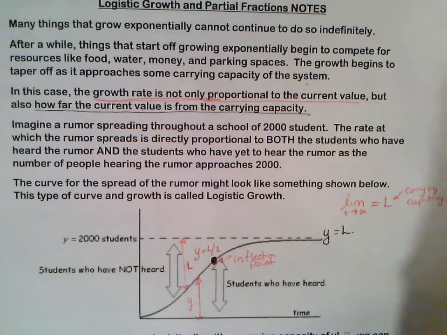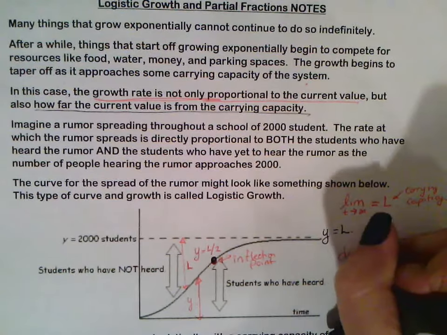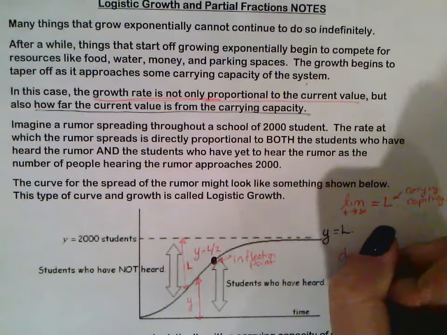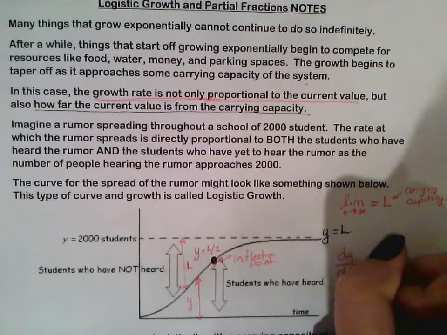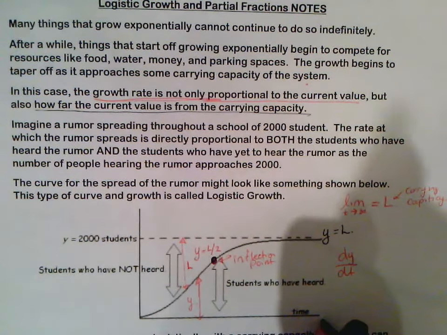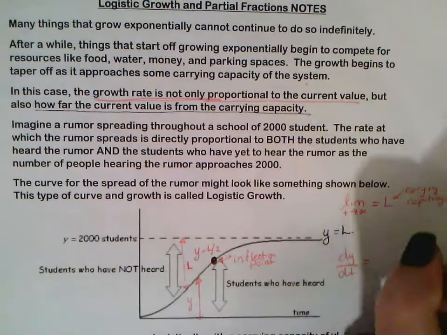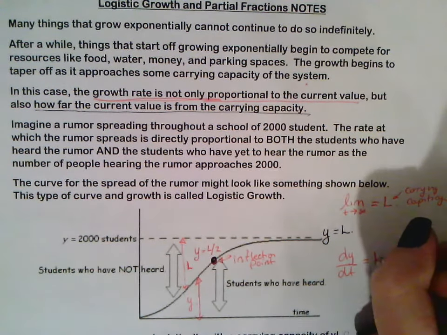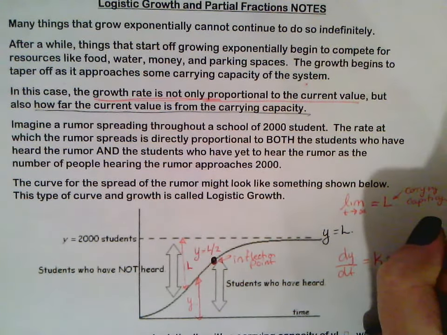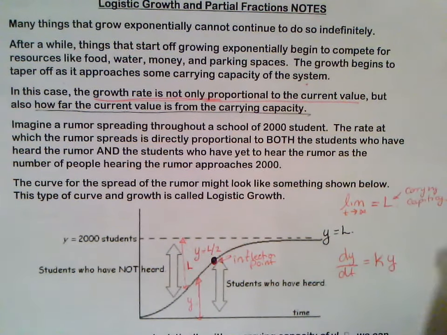So logistically speaking, the derivative of y with respect to time is similar to the exponential because it does start where k is directly proportional to y. So the growth rate is directly proportional to its current value.